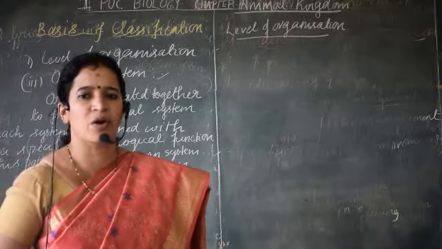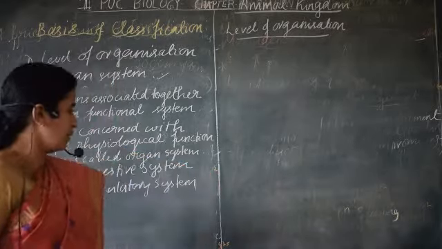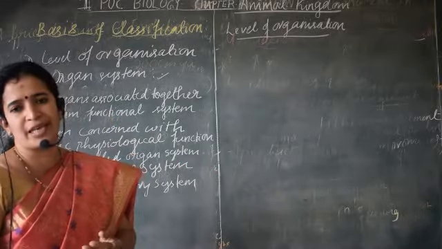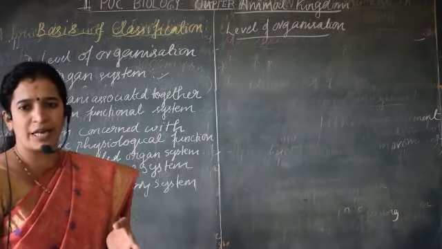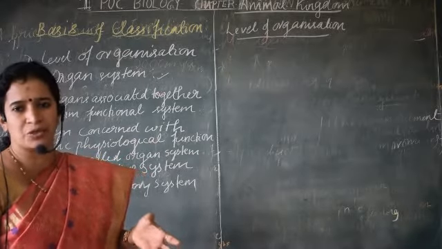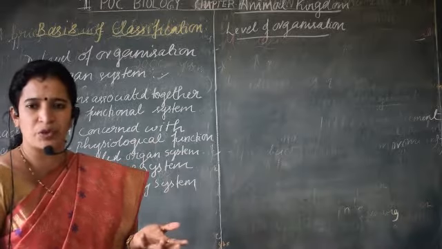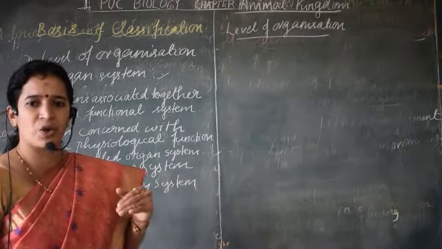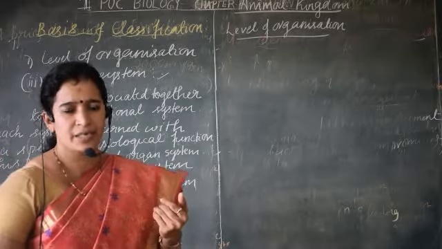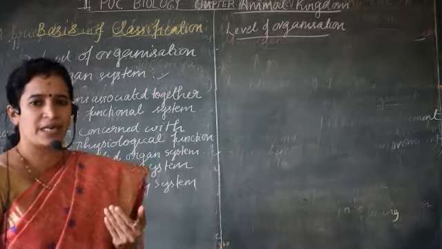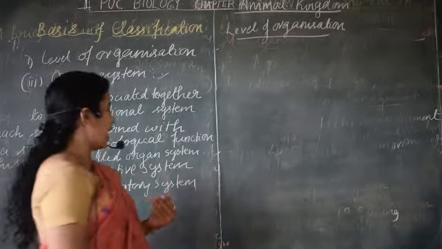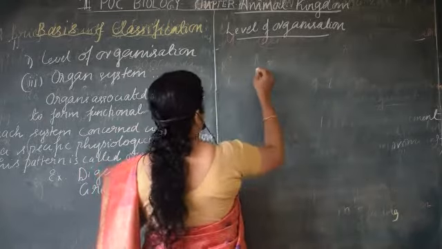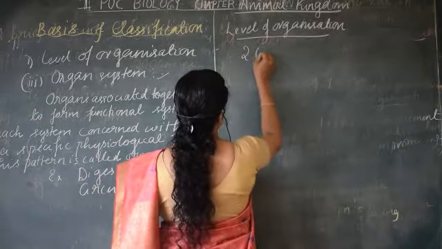Basically, in organisms these systems differ, so that also forms a criterion on which we can classify organisms. Some organisms will show a particular kind of digestive system, while some other organisms will show another type. Based on the pattern of their organ system, we group those organisms into one category. Now we have two types of digestive system. Let us learn about them. What are the two types of digestive system?